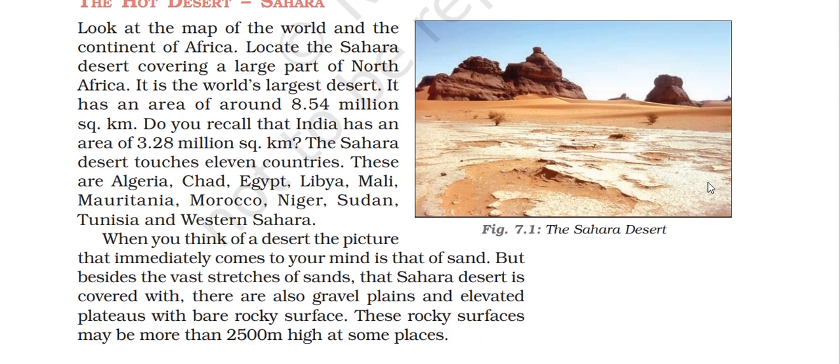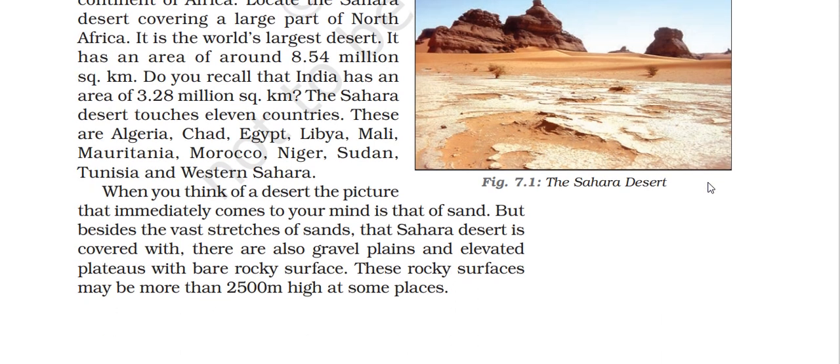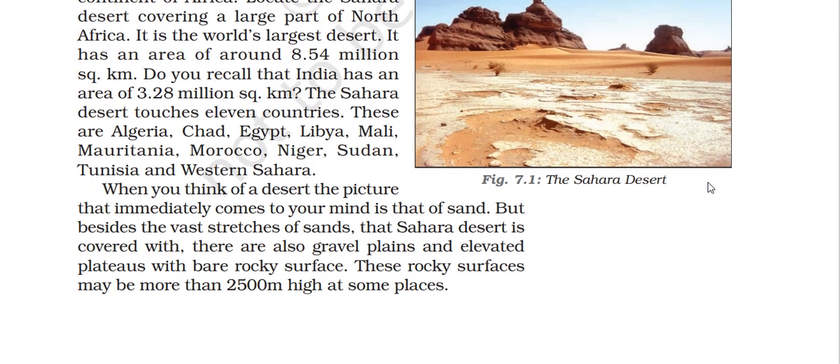When you think of a desert, the picture that immediately comes to your mind is that of sand. But besides the vast desert of sand, the Sahara Desert is also covered with gravel plains and elevated plateaus with bare rocky surfaces. Gravel plain, what is it like? Full of gravel. Elevated plateaus with bare rocky surface. These rocky surfaces may be more than 2,500 meters high at some places.